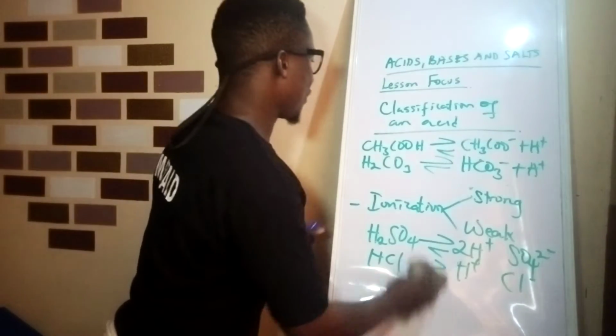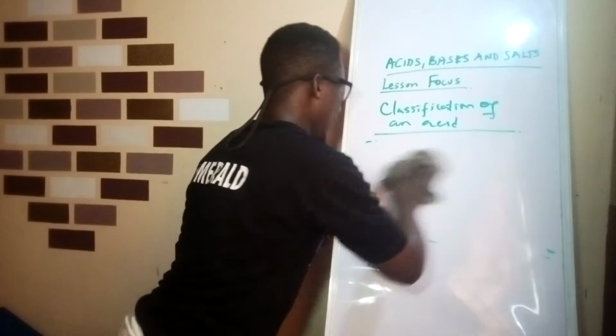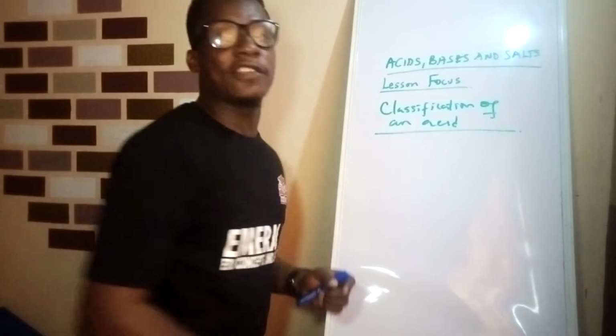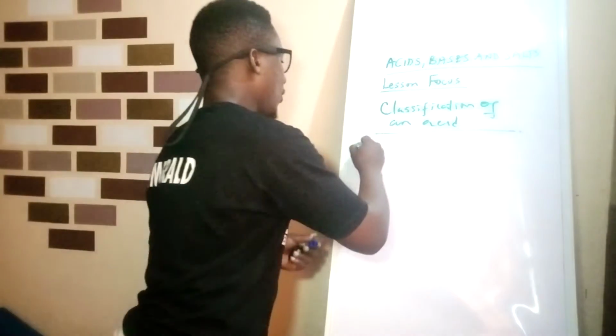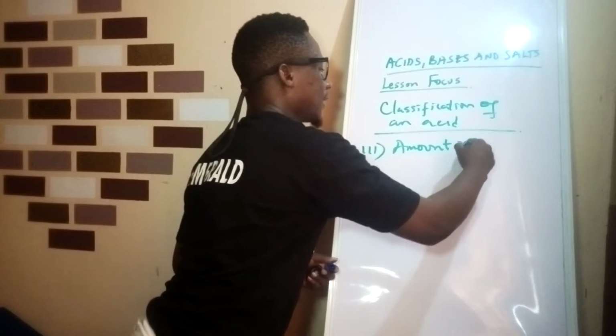Now, the third classification of an acid is based on the amount of water present.